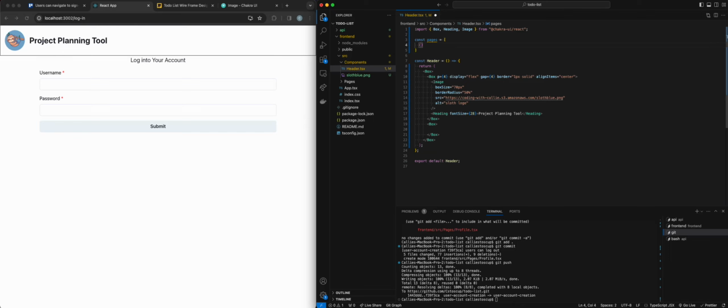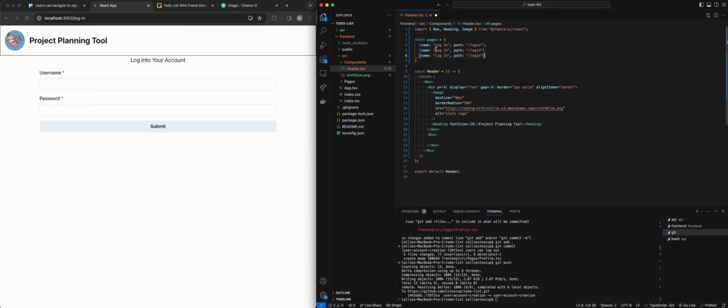So I'm going to make it an array of objects, and I'm going to have the item name, the page name here, and then I'm going to have the page path as well. Okay, so for example, log in will be the path /login. Okay. Then I can just copy this, and we'll have,